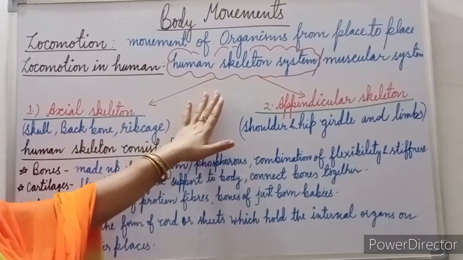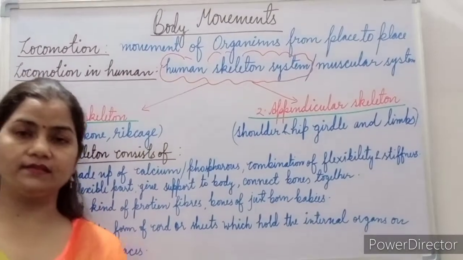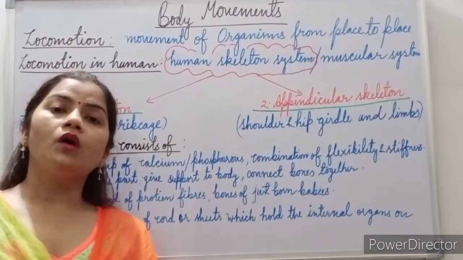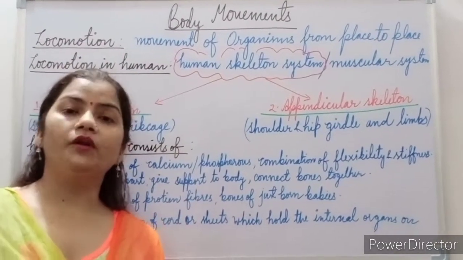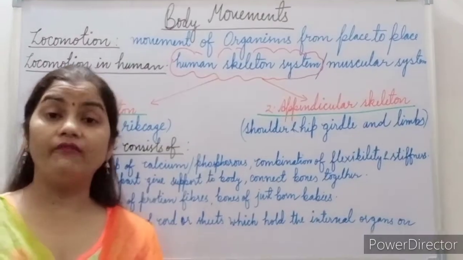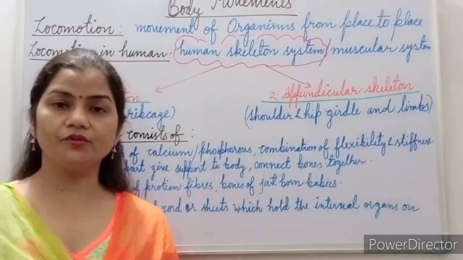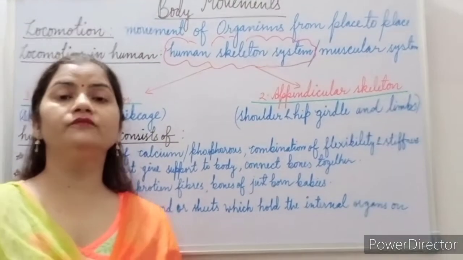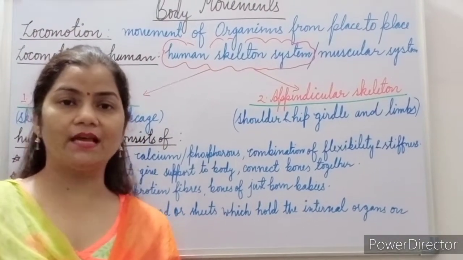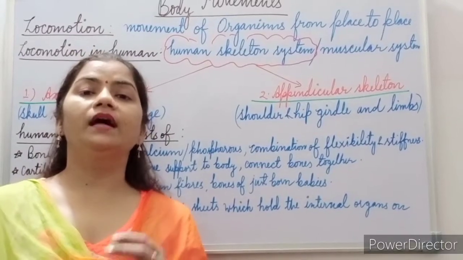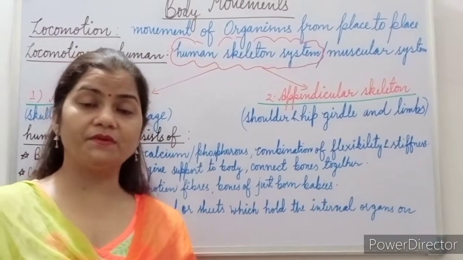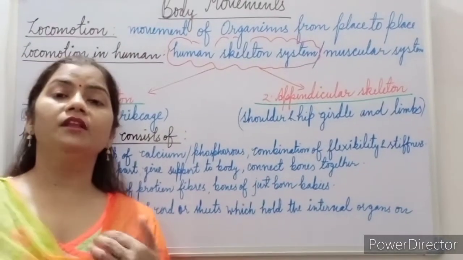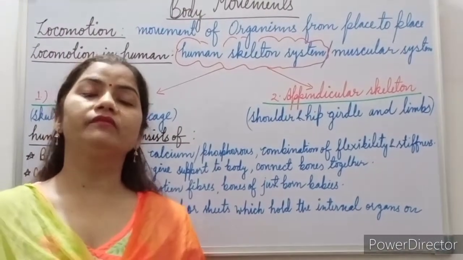First of all, we are going to discuss the human skeletal system. So the question is, what is a skeleton? A skeleton is a bony framework of the body in which a number of bones are joined together. This set of bones we call the human skeletal system. There are 206 bones present in adult human beings. However, in a just-born baby, the number of bones is more than 300.